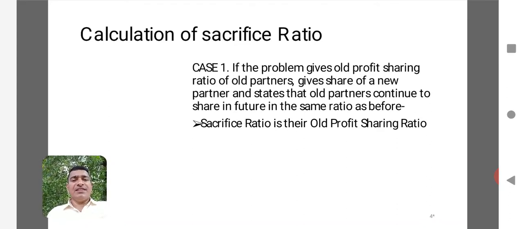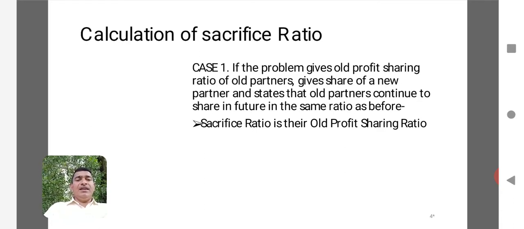There are different cases under which sacrifice ratio is being calculated. The first case here is in the problem. Here we are going to discuss this calculation of sacrifice ratio in the light of solving the practical problem in accounting. Here we are not focusing only on the theory. We are focusing mainly on the practice of sacrifice ratio, the use of sacrifice ratio. The first case will be if the problem gives old profit sharing ratio of old partners, gives the share of new partner, and states that the old partners continue to share the future profits in the same ratio as before.